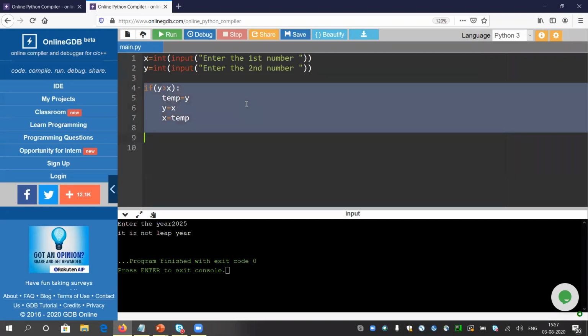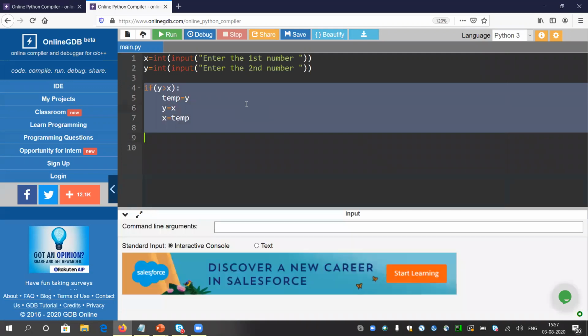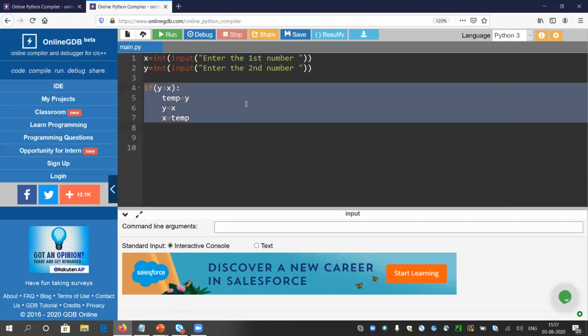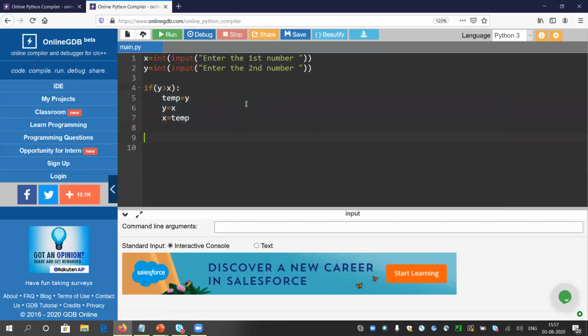Because you do not have anything to do if x is greater than y, you have only some tasks to perform if y is greater than x. So in the else block you have nothing to do, so you can skip the else block. So what we have just done, we have not introduced any else block here, so it is done. Now we can write another independent if block where I will check the previous things, like if b equals 0, then I will print you fool only. I'm not going to write anything else.